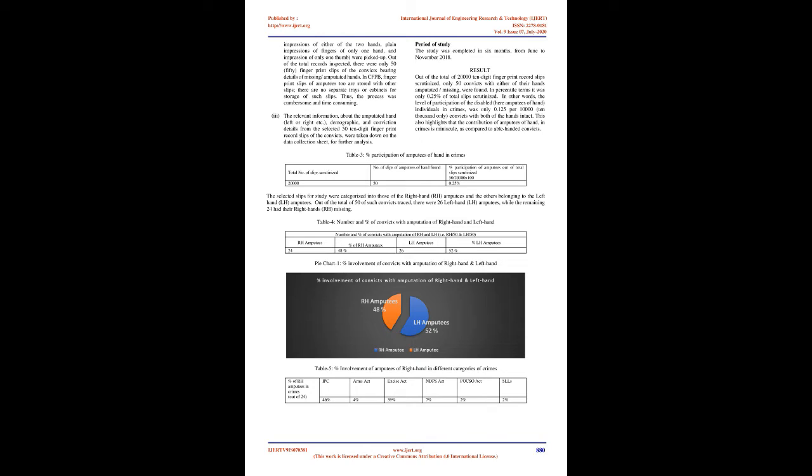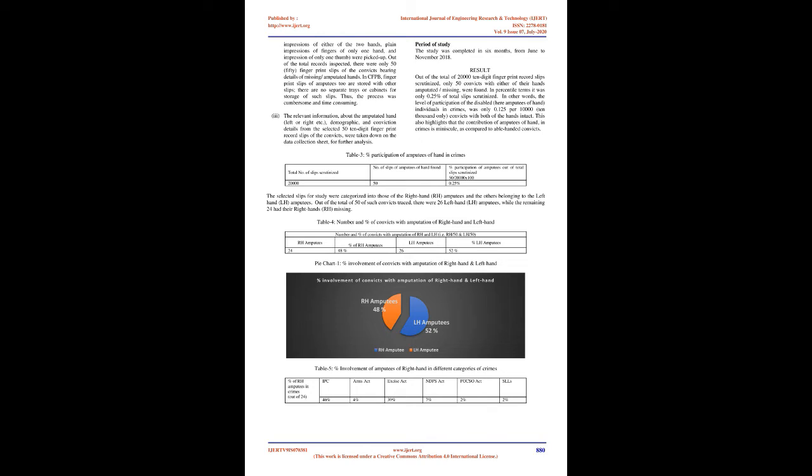It is pretty clear from the estimates and previous studies that the majority of the world population use the right hand as their dominant hand, while left-handed persons are comparatively fewer. And, when the dominant hand is lost or amputated, it becomes much harder for an individual to perform even routine activities. In this study, out of 50 disabled convicts traced, 26 had their left hand, LH, missing, while 24 were right hand, RH, amputees. In comparison to the RH amputees, the involvement of LH amputees in crimes was higher, suggesting that in order to attempt any of the errands, probably the dominant hand plays a major role.